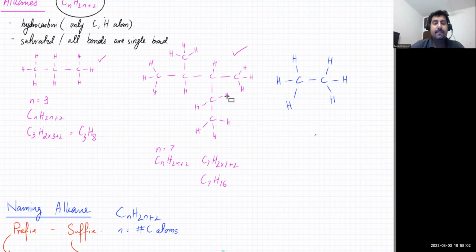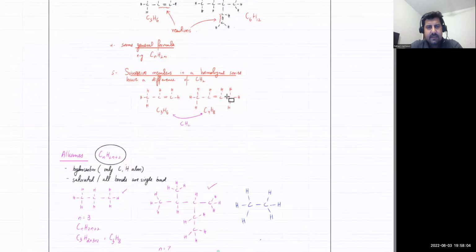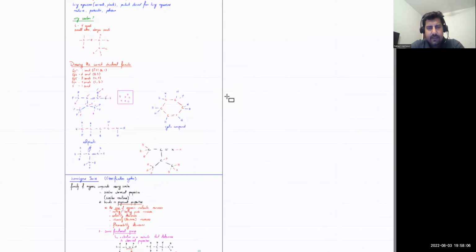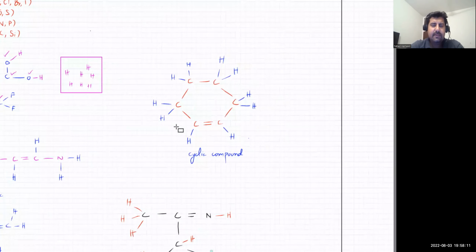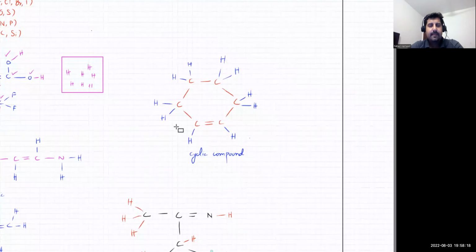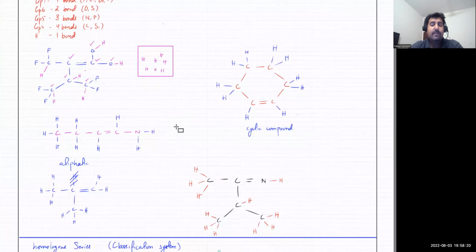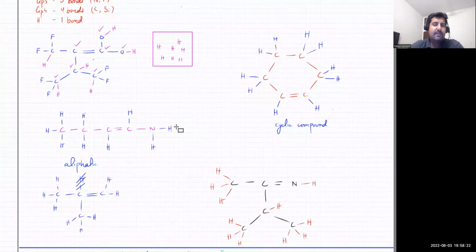There are also cyclic versions, where the carbon atoms could be in a ring structure, but that is also not a part of your course. You won't be asked to name it or draw it. It might come in your exams. You can see that it's an alkene, with a carbon and carbon double bond, but they won't ask you to draw it or name it. That is not in your course, so keep that in mind.